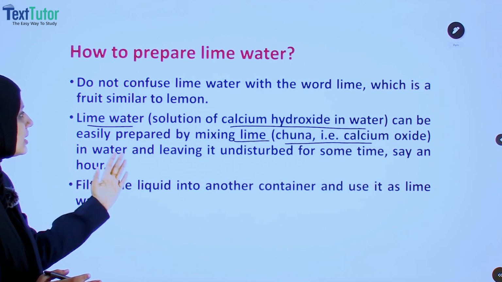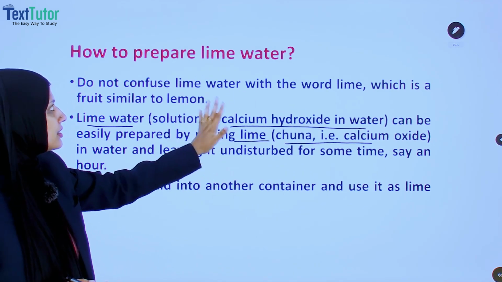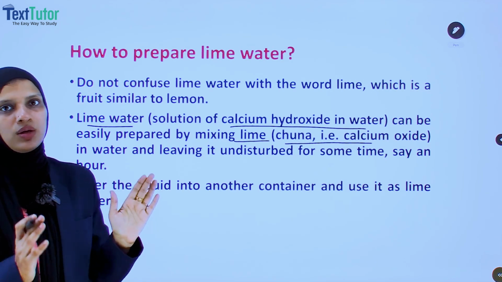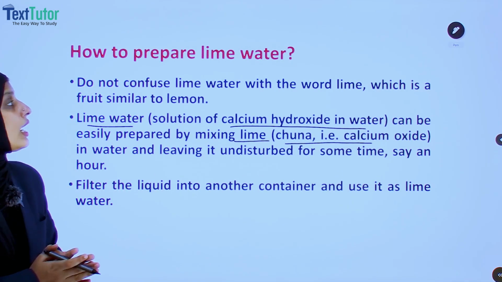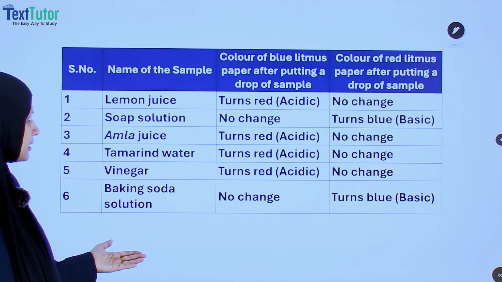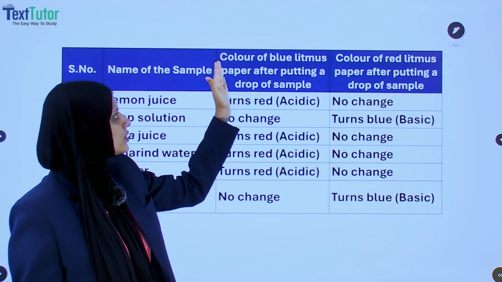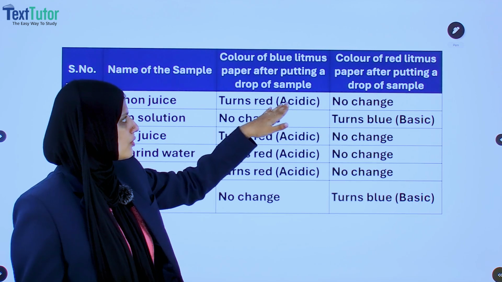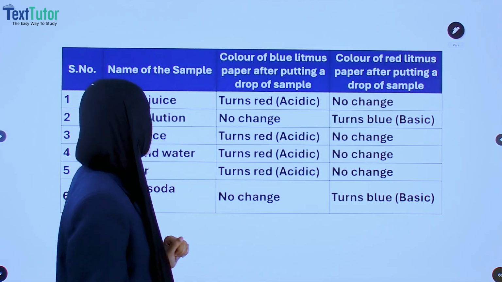So lime water means just a solution of calcium hydroxide in water, and it is not the same as lemon. Never forget this. And we understood how to prepare lime water. As we said earlier, we are noting down the color of blue litmus paper after putting a drop of the sample, and the color of red litmus paper after putting a drop of the sample.